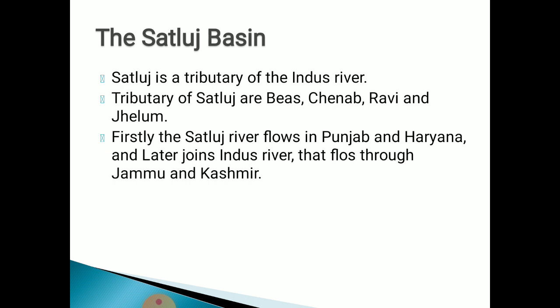Now we'll discuss these basins one by one. First, the Satluj basin. Satluj is a tributary of the river Indus. Tributaries of Satluj are Beas, Chenab, Ravi and Jhelum.